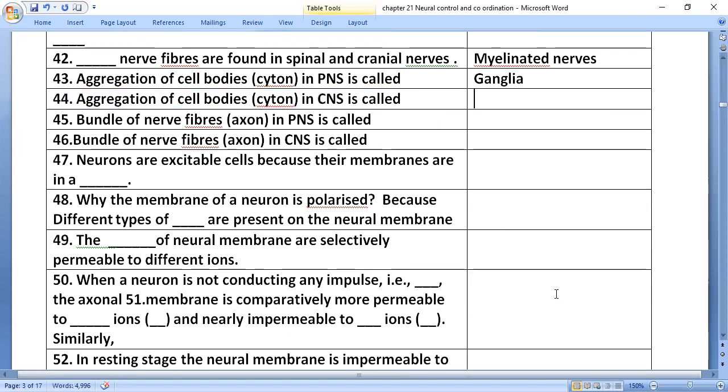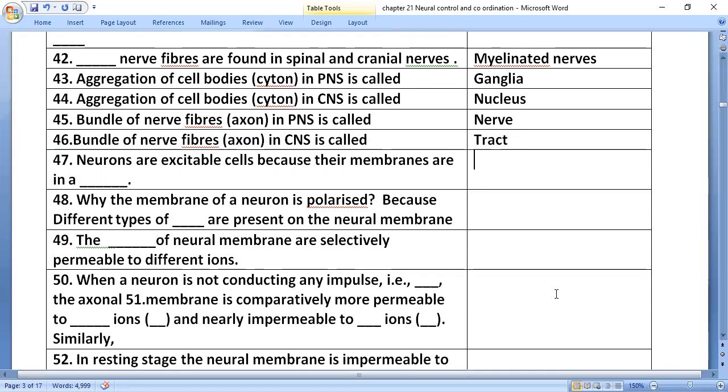Aggregation of cell bodies in the CNS is called nucleus. A bundle of nerve fibers or axons in the PNS is called a nerve, and in the CNS it is called a tract.